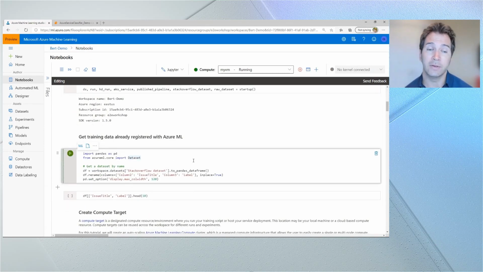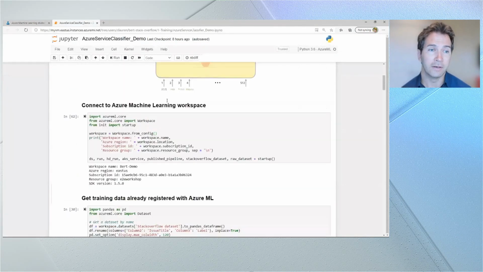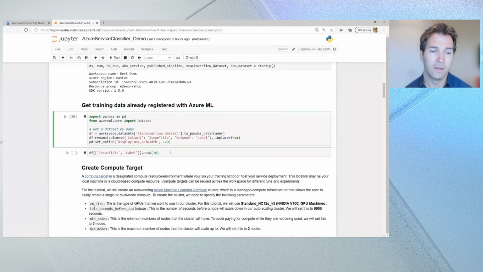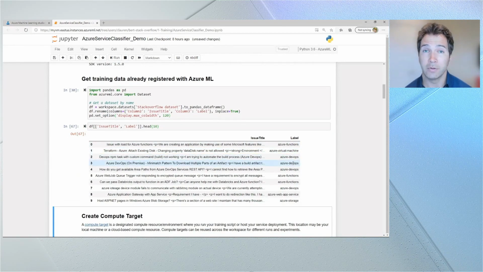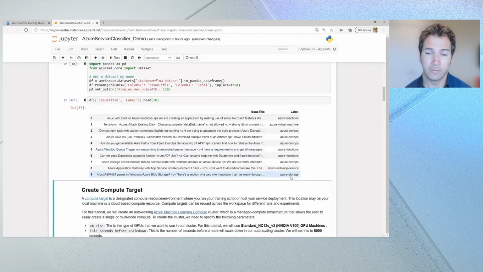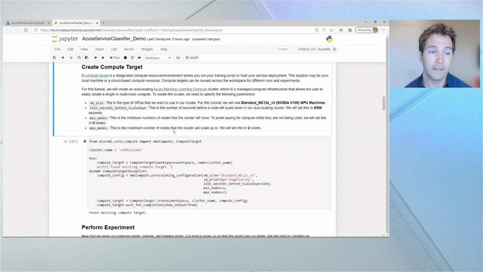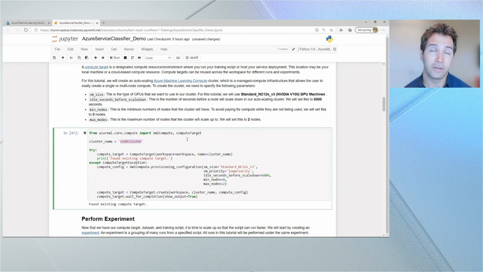We'll grab a handle to the input data set. In this case, it's the collection of Stack Overflow questions that we've labeled so that we can route them. If I don't want to use the built-in Jupyter capabilities in the UI here and prefer to use the native UI that you might use on your local machine as well, you can see I can quickly open Jupyter or JupyterLab as well. So I'll toggle over here and we'll see I can access all the same functionality in the native Jupyter experience. These are the individual labels for the Stack Overflow questions that we've created as the input training data set. And I'll grab the handle to the compute cluster.